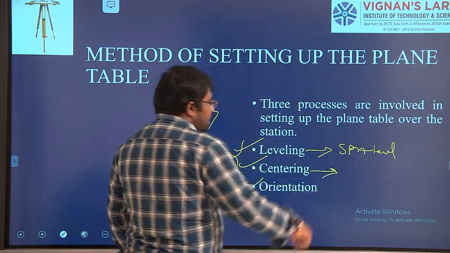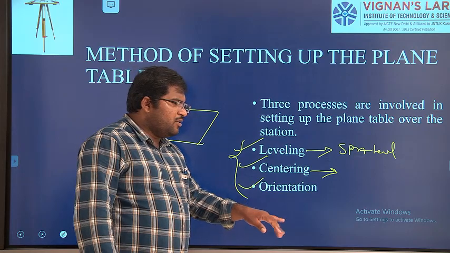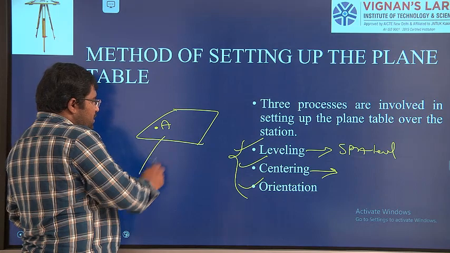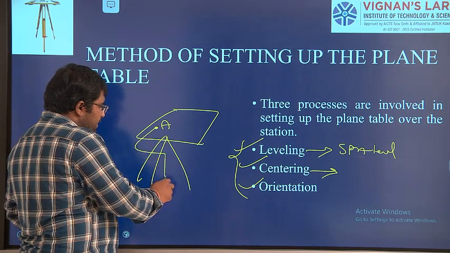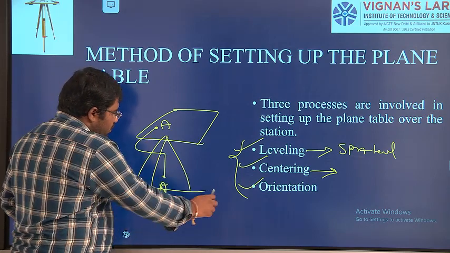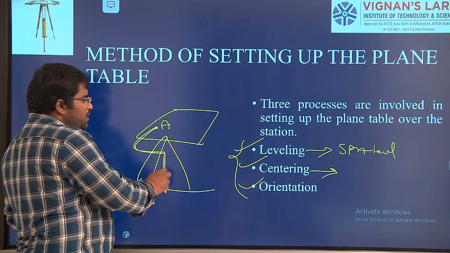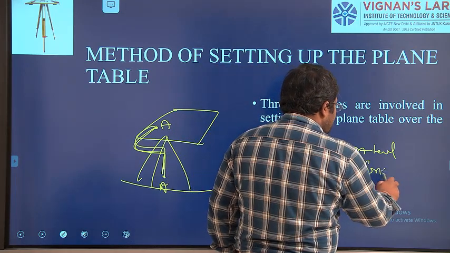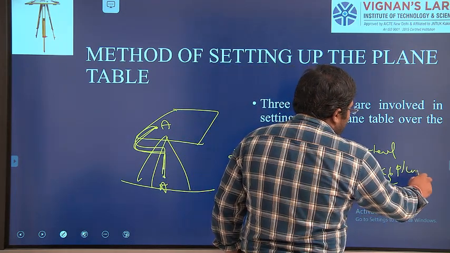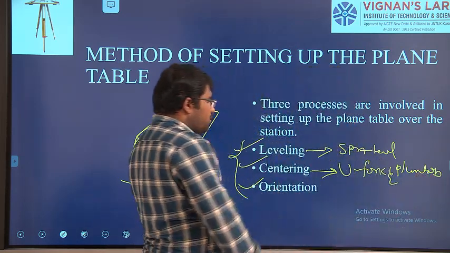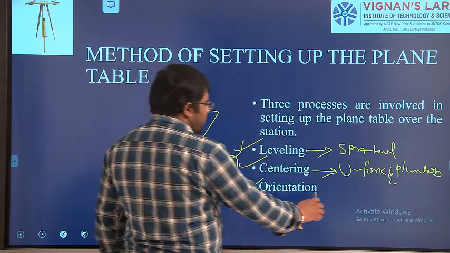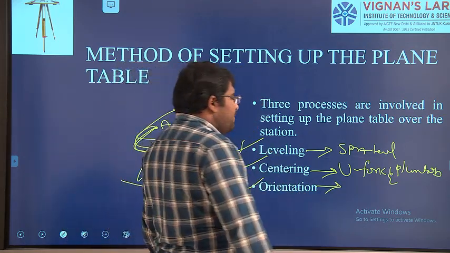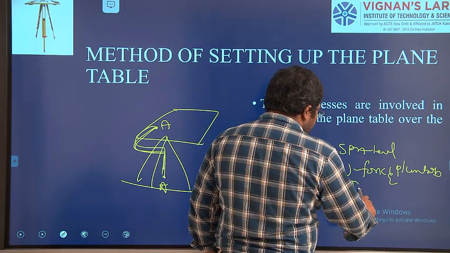Next, centering. Centering means we place the plane table so that the point A on the paper is transferred exactly to the point A on the ground. To do this, we are going to use the U fork and plumb bob. Then coming to the orientation. Orientation is nothing but setting the plane table towards the north direction. To do this, we have the rough compass.